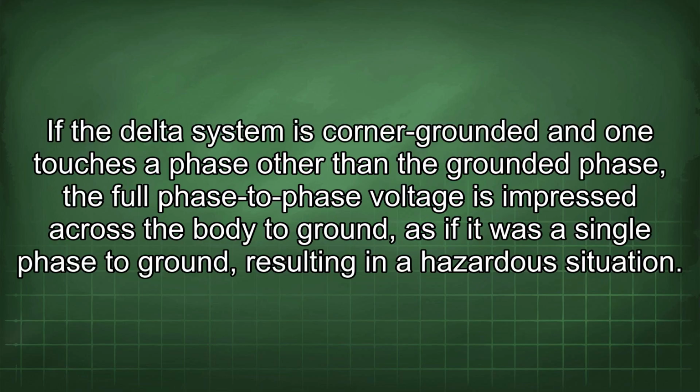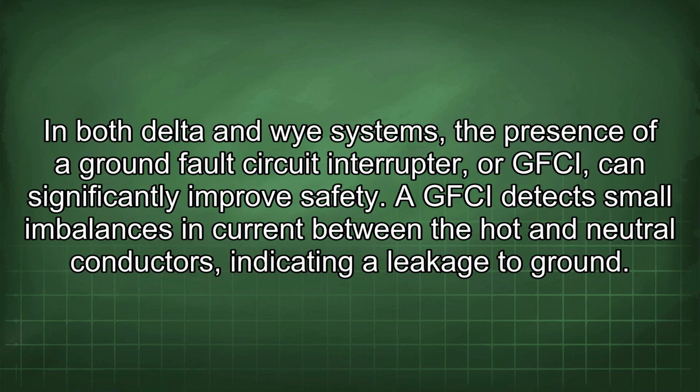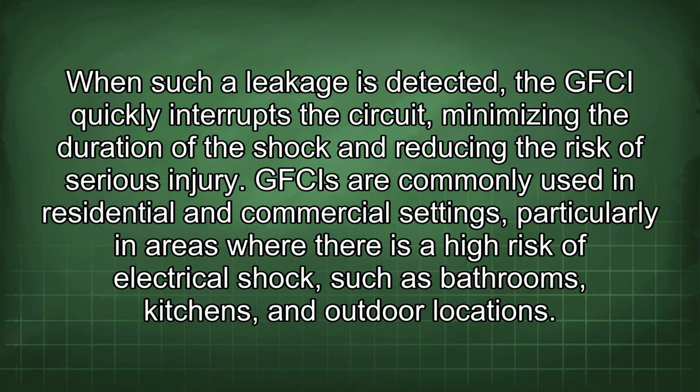If the delta system is corner grounded and one touches a phase other than the grounded phase, the full phase-to-phase voltage is impressed across the body to ground, as if it was a single phase to ground, resulting in a hazardous situation. In both delta and Y systems, the presence of a ground fault circuit interrupter, or GFCI, can significantly improve safety. A GFCI detects small imbalances in current between the hot and neutral conductors, indicating a leakage to ground. When such a leakage is detected, the GFCI quickly interrupts the circuit, minimizing the duration of the shock and reducing the risk of serious injury.